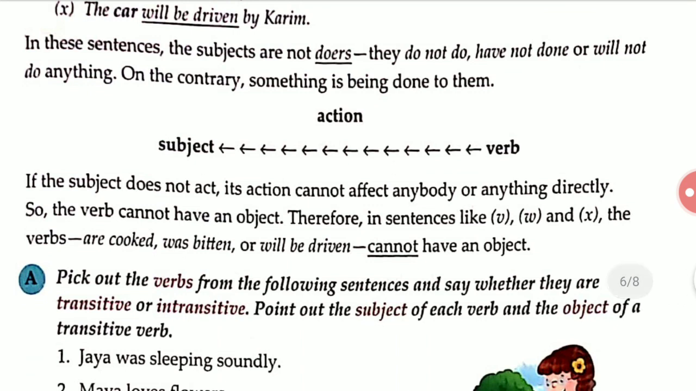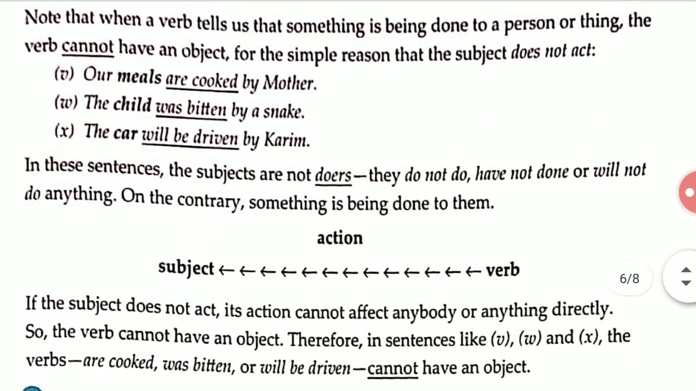If the subject does not act, its action cannot affect anybody or anything directly, so the verb cannot have an object. Therefore in sentences like these, the verbs are cooked, was bitten, or will be driven, and they cannot have an object. You may have clear that when the things have been done by the doers, it will be very easy to say that it has an object. Or when the doers are not doing the action,